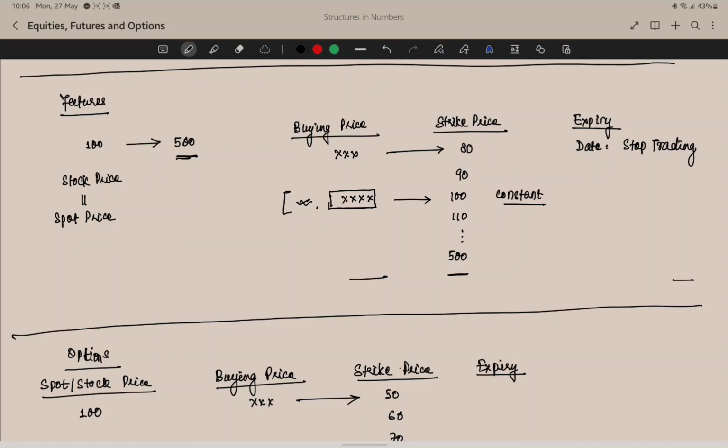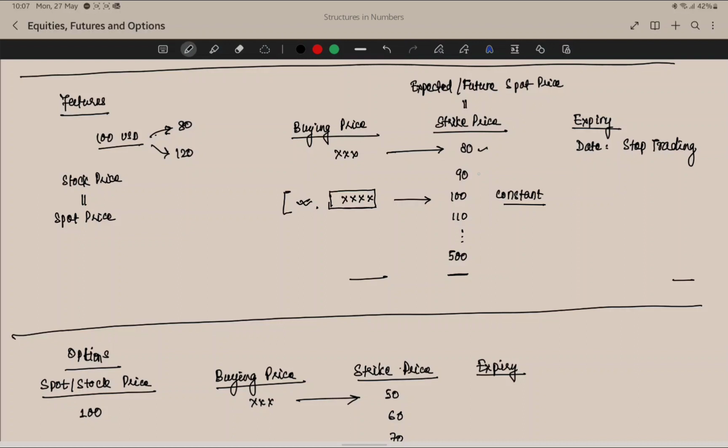Strike price is basically the expected, or future, spot price. For example, today the spot price is just 100 USD, but in future I feel that there are many possibilities, and possibly the stock can go to, let's say, 80 USD, or it can go to 120 USD, and so on. So depending on whatever I feel is the expected price, I will keep the strike price.